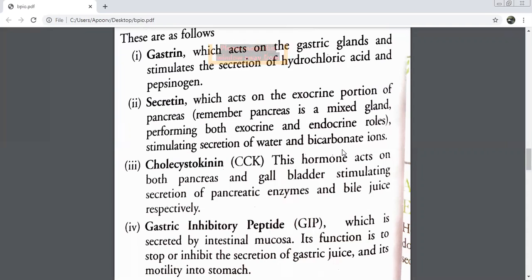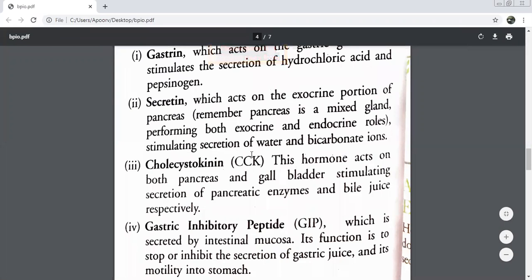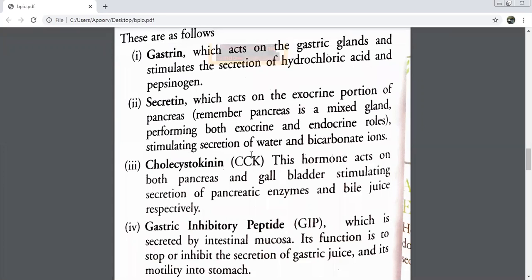What is the formula of bicarbonate ions? It's HCO3 minus. Sure? Yes, ma'am. Okay. And what is carbonate? CO3 2 minus. Good, you remember this. So second is secretin. It is going to act on the exocrine portion of the pancreas. What were the 2 things which are secreted by gastrin? Hydrochloric acid and pepsinogen. And what are the 2 things which secretin is going to secrete? Water and bicarbonate ions. Very good.